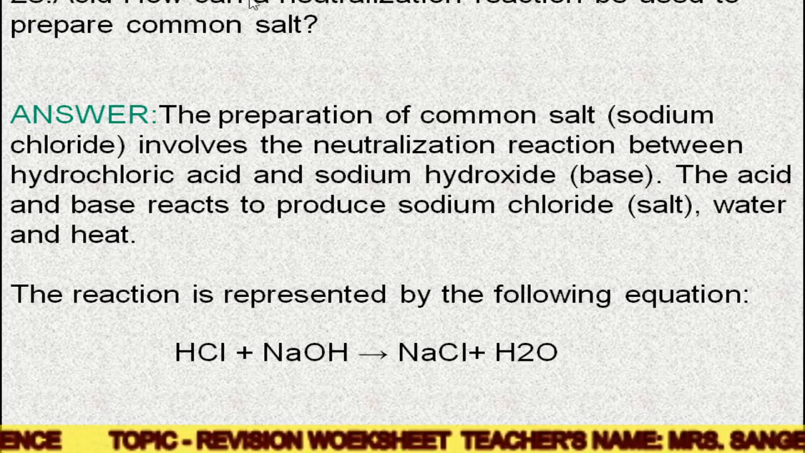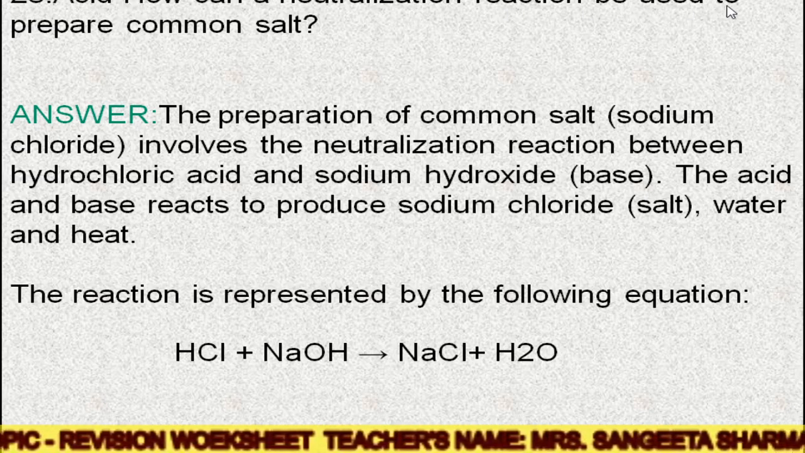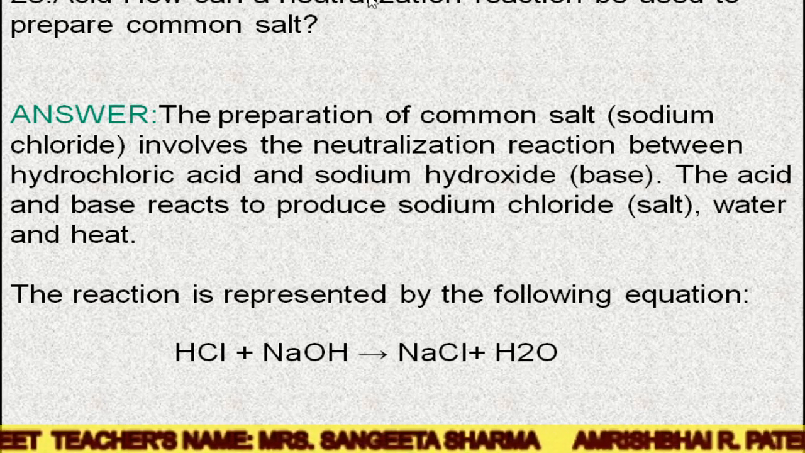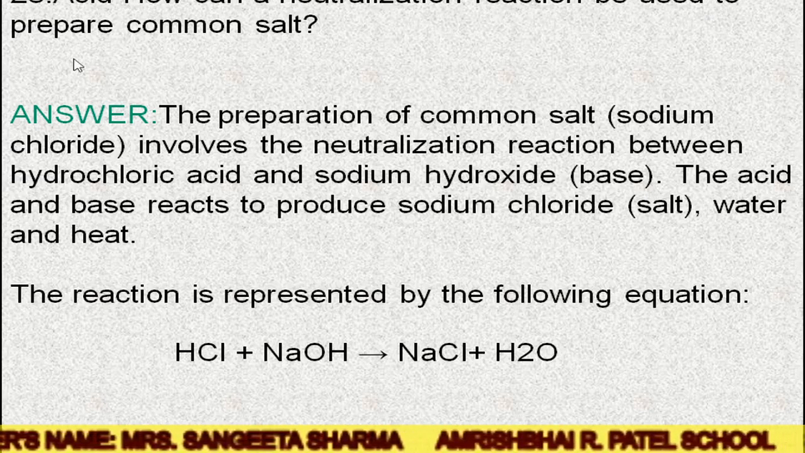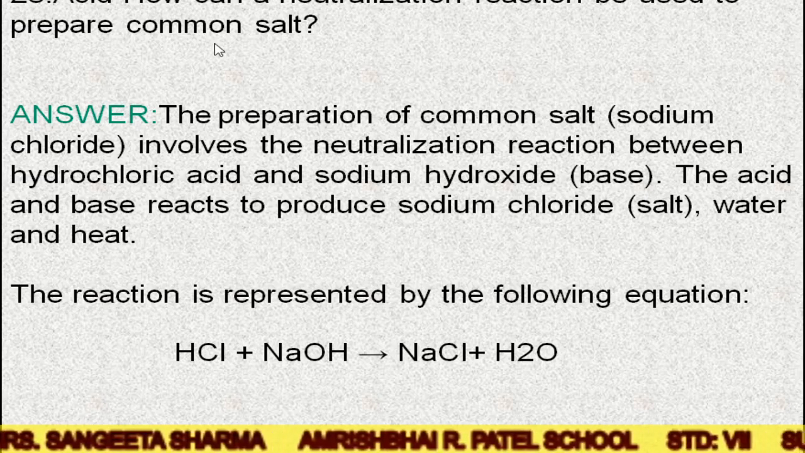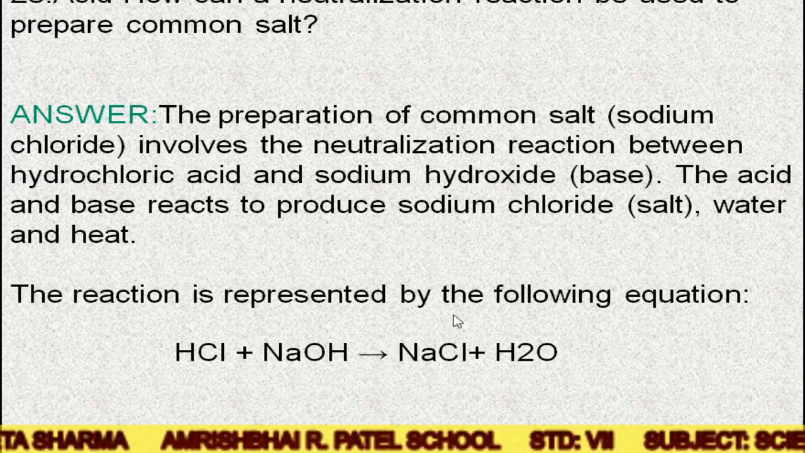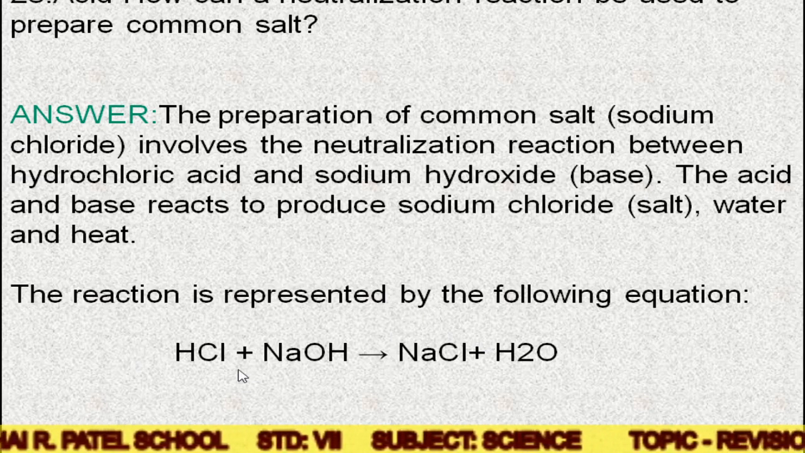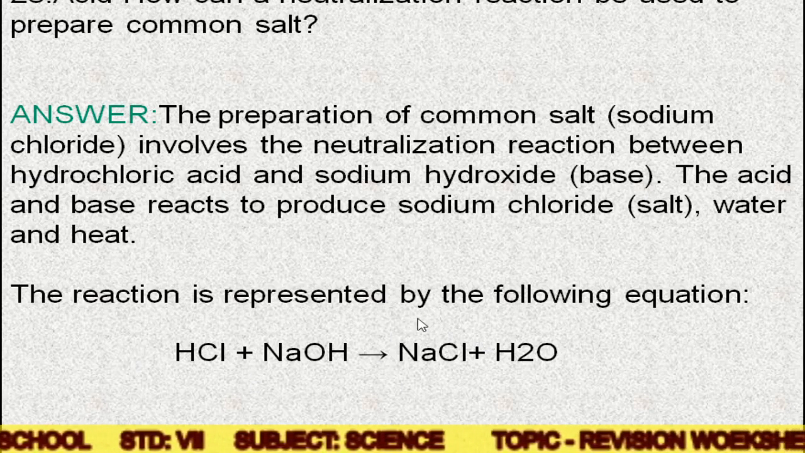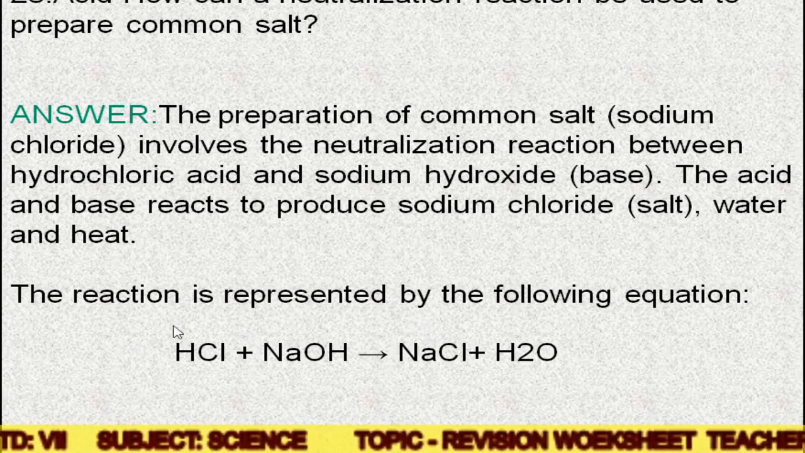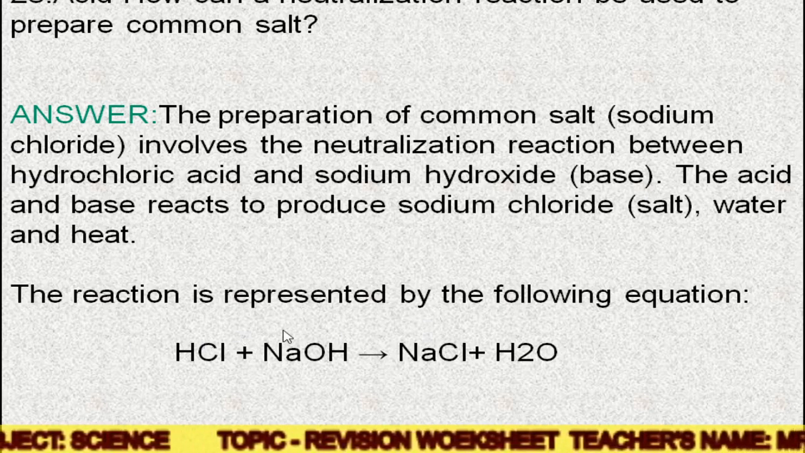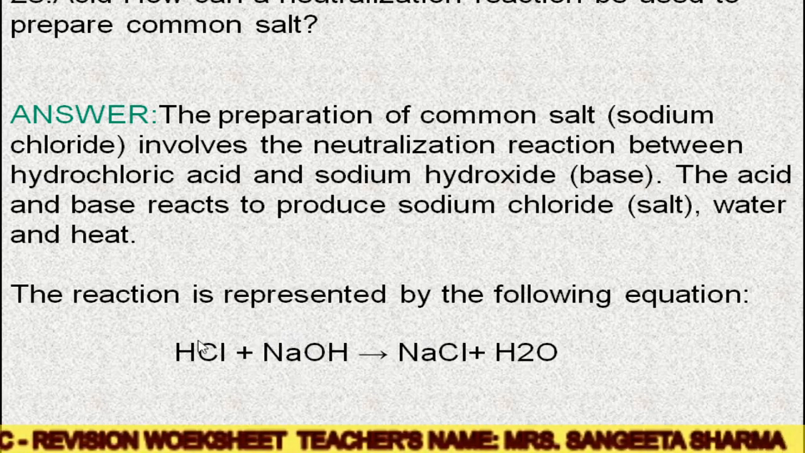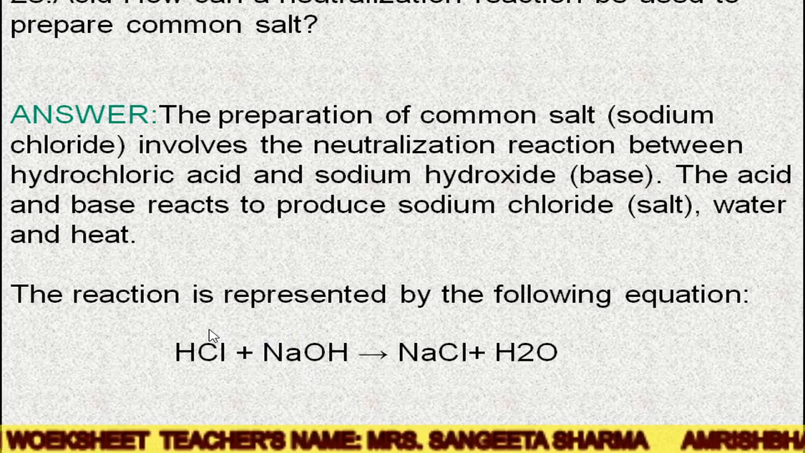The question is, how can a neutralization reaction be used to prepare common salt? So what we know about the common salt is NaCl. So for the neutralization reaction, we need one acid and one base. Because we have sodium chloride as a salt, we need hydrochloric acid and sodium hydroxide. Sodium we will get from the sodium hydroxide and chlorine we will get from the hydrochloric acid.